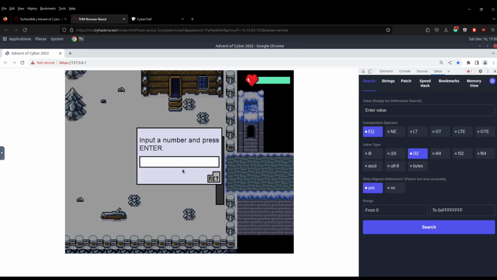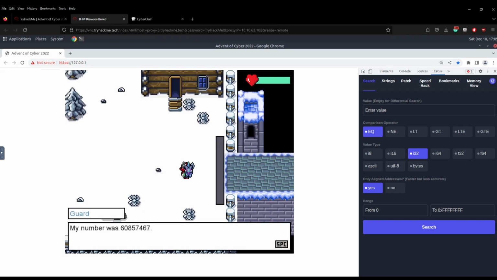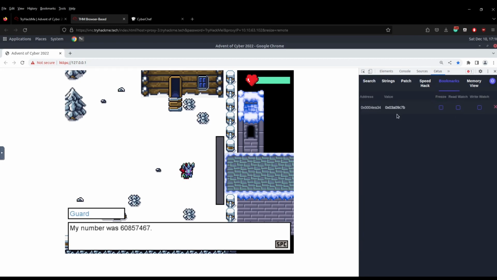Ha ha ha ha. So then we're given a number and we don't know what it is. We've got to guess it. It's between that number and that number, but we don't know. So I'm just going to enter 1337, hit enter, and he says, no, that's not his number, and his number is actually 608574767. What we're going to do is come over into CTUS now, and type this number in, 608574767, and hit enter, and you can see there is an address there. We're just going to click on that and bookmark it. So now we're in searching, we're looking for bookmarks, so you know that's his number.